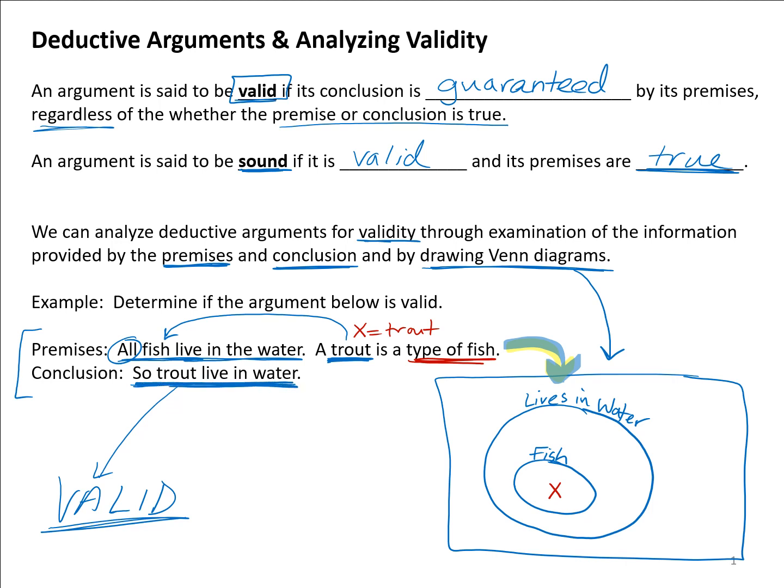So the conclusion says trout live in water. Remember, trout is the X. So what we're really asking is: is X, the trout, in the water circle and not anywhere else? We're talking about the water circle, which is also the water set, and not outside of it. Because for this to be a valid conclusion, the conclusion must follow and nothing else could occur. So is X in the water set and not anywhere outside the water set?